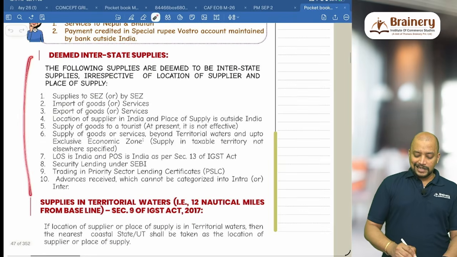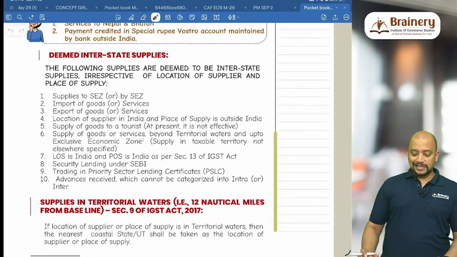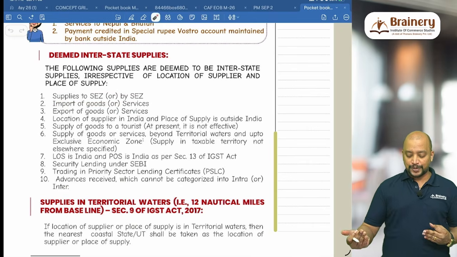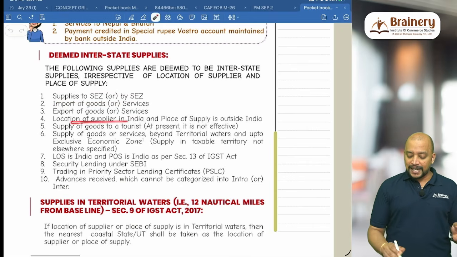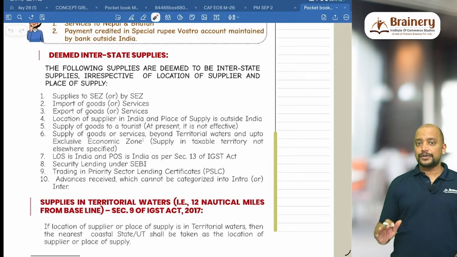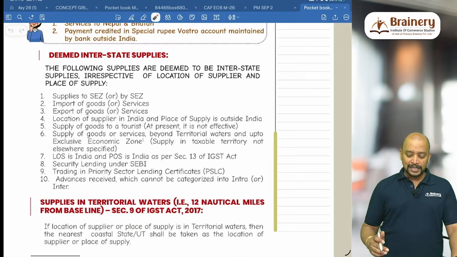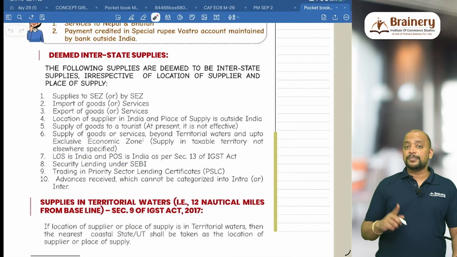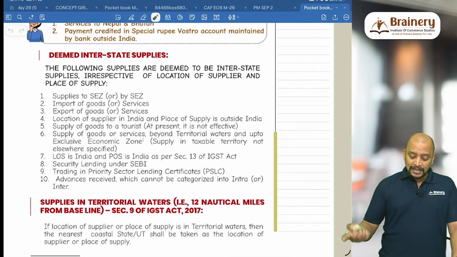So these are the 10 transactions which are treated as deemed interstate supply. Supply to SEZ by SEZ, then import of goods or import of services, then export of goods or export of services, then supplier in India and place of supply outside India, supply of goods to a tourist, supply of goods or services beyond territorial waters and up to the exclusive economic zone, that is 200 nautical miles, and location of supplier in India and place of supply also in India, but place of supply is determined under section 13.